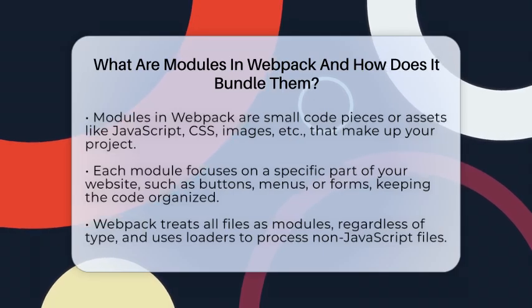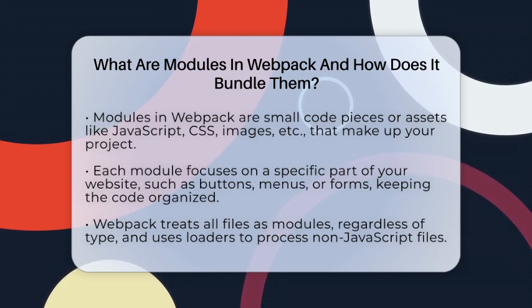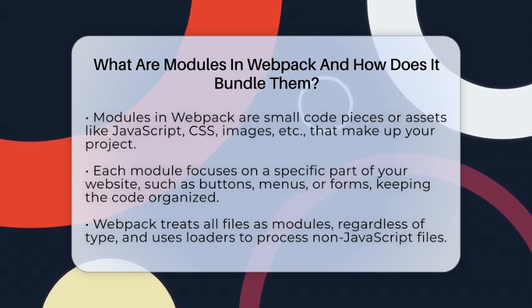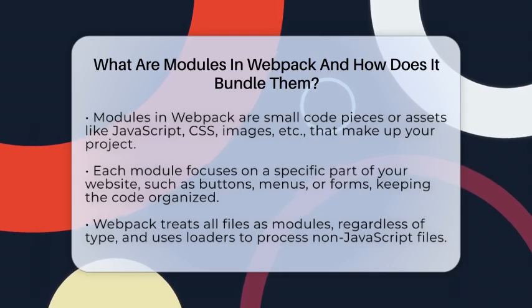They are small chunks of code or assets that make up your project. These chunks can be JavaScript files, style sheets, images, or other resources your website needs. Each module focuses on one specific part, like a button, a menu, or a form. This way, your code stays organized and easier to manage.